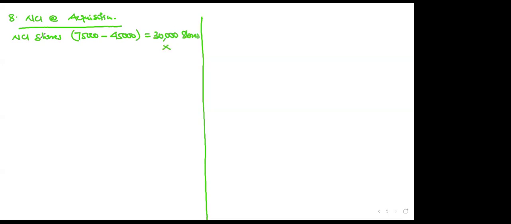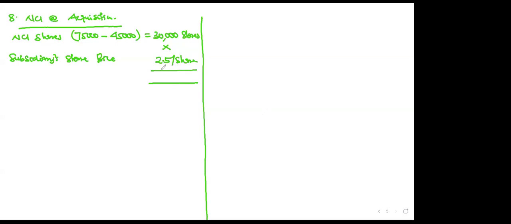Then you multiply by the subsidiary share price, since NCI is in the subsidiary. They said the subsidiary share price is representative. From the beginning, they told you the share price of the subsidiary is 2.5 per share. So 30,000 times 2.5.